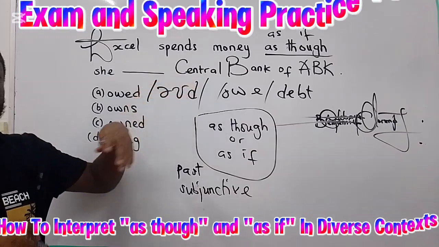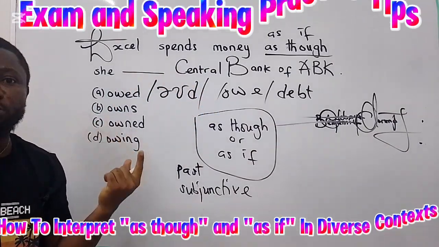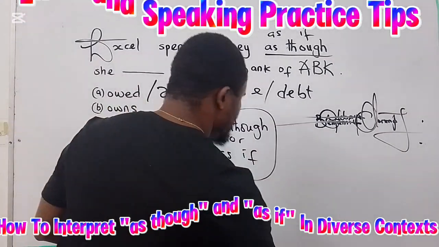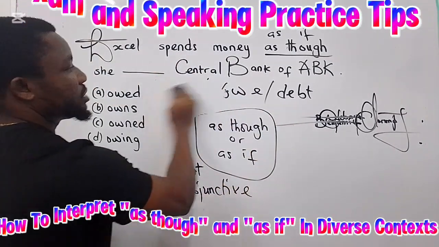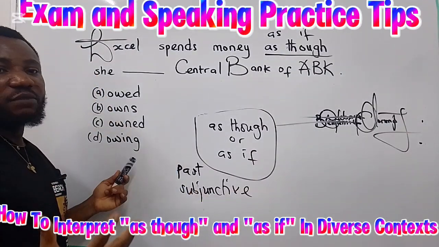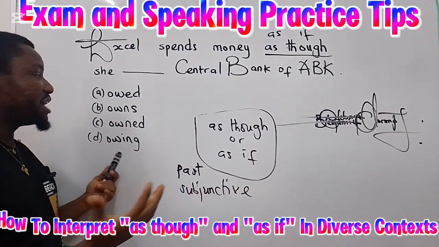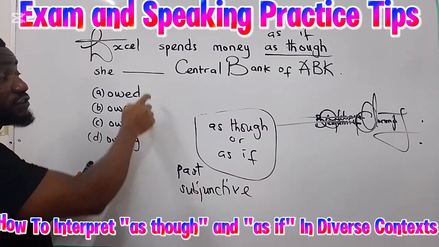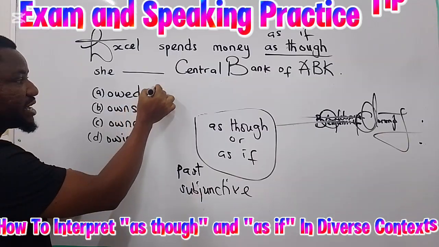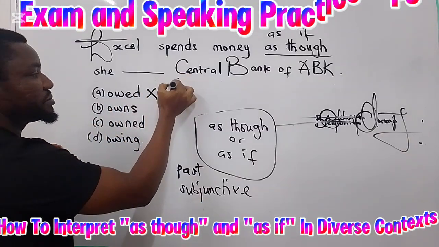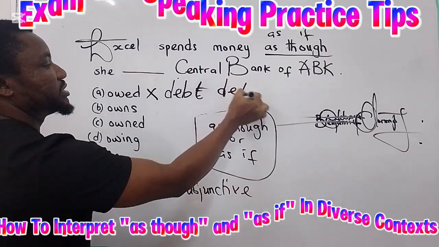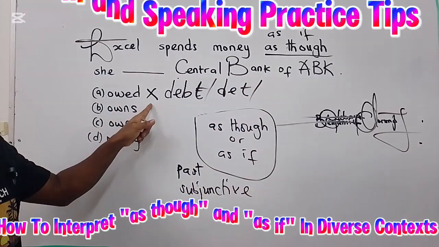You're spending money. If you're spending lavishly, it means you're not owing anybody, right? So this is actually pretty wrong. The meaning here is wrong because this individual does not owe anybody. She doesn't owe anyone. This would be wrong for this context, even though it is in the past. Yes, this verb is in the past, but the meaning is wrong. This means debt, to be in debt, right? So this meaning is wrong.